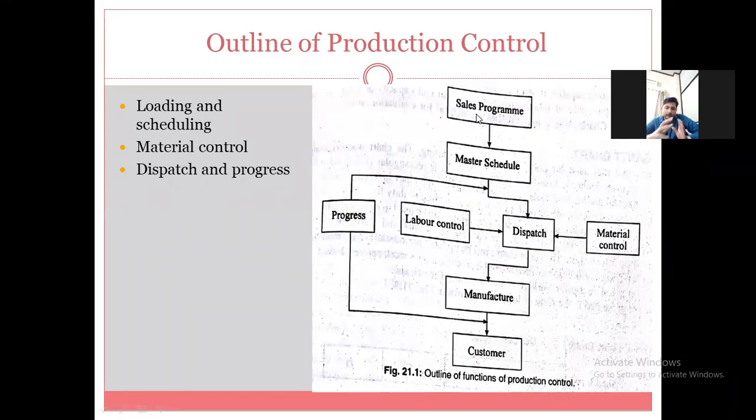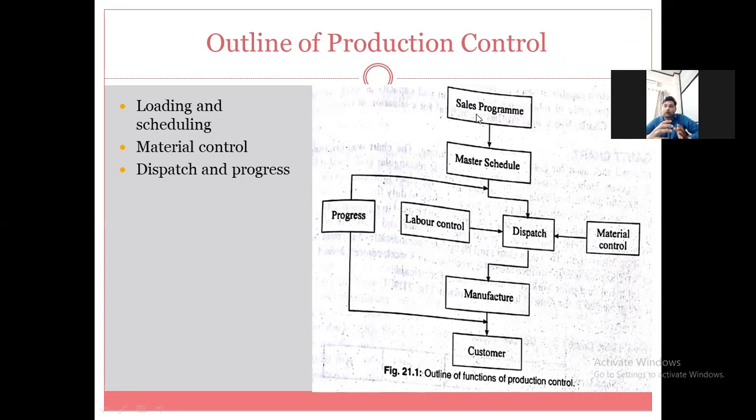The main function of production control is to have control over the material, that is quality and quantity, then to have control over the processes or operations, because every variety of product has some specific operations.